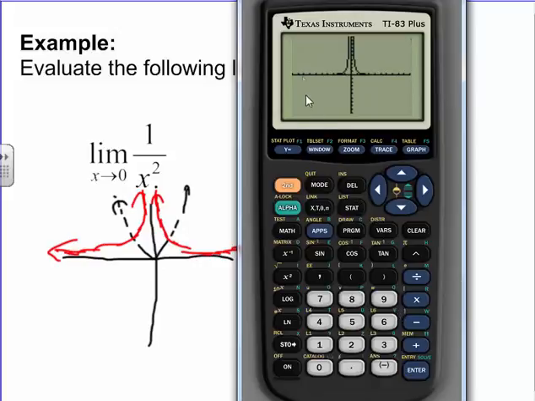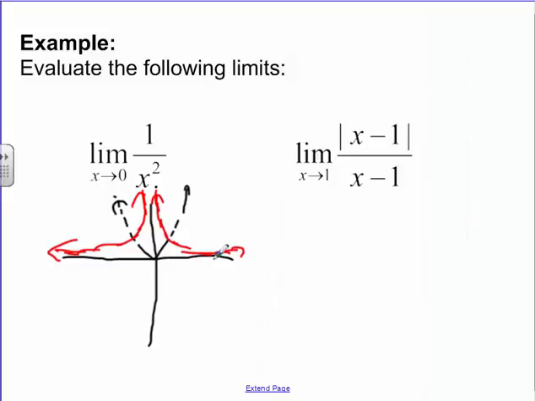It's almost like a volcano. It goes flat, hops all the way up, comes all the way back down. Now on this one right here, can you literally plug in 0? Can you just plug in 1 over 0? No, you can't, because the actual function does not exist there.